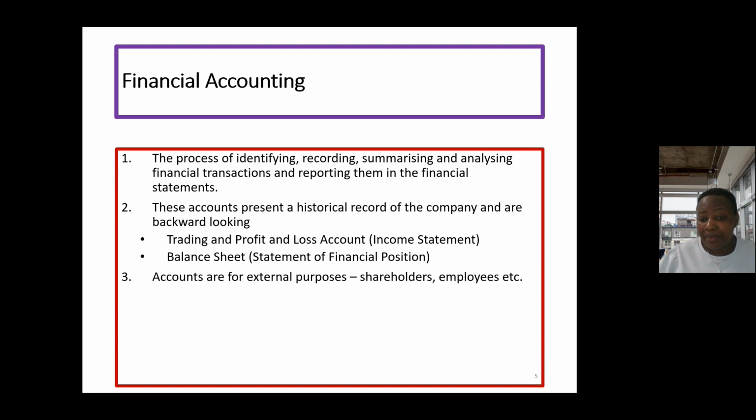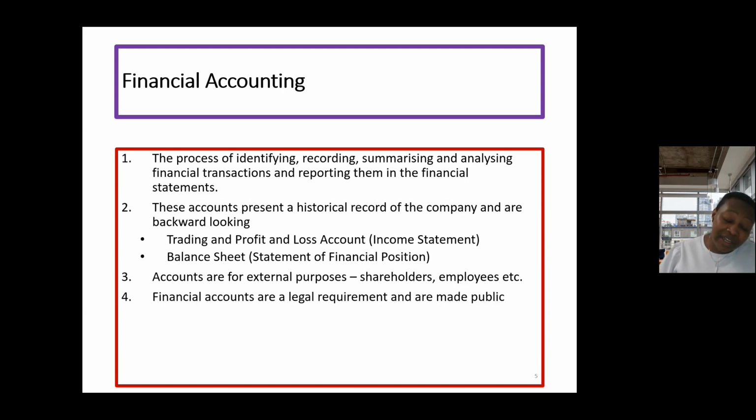Competitors can look at it, our suppliers can look at it, the bank can look at it, the government can look at it. All of those external stakeholders can look at this accounting information, and they can use it to assess us, or to make some form of decisions.